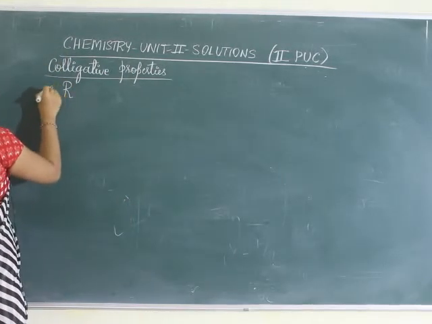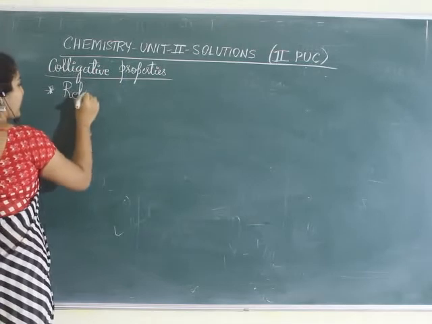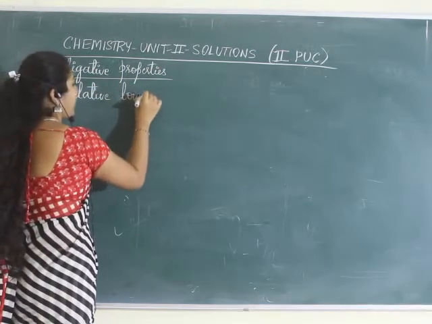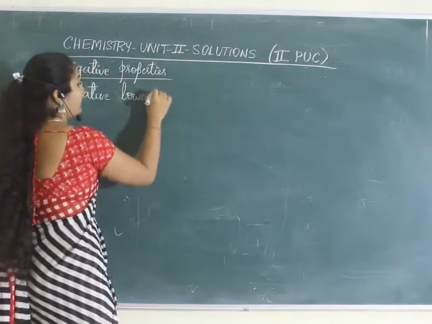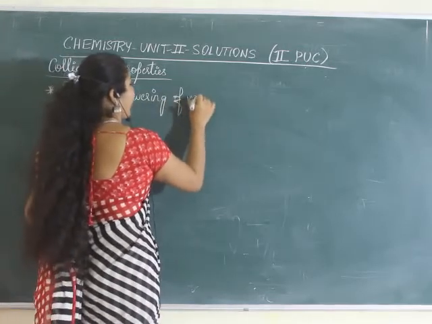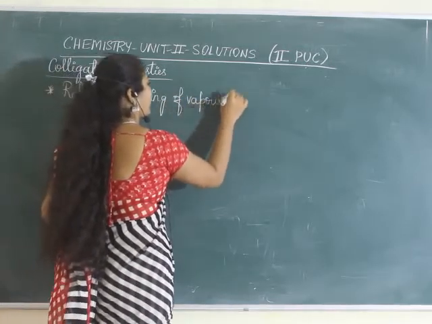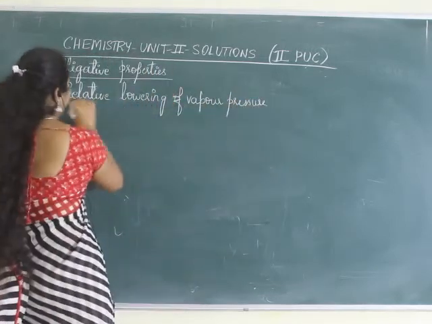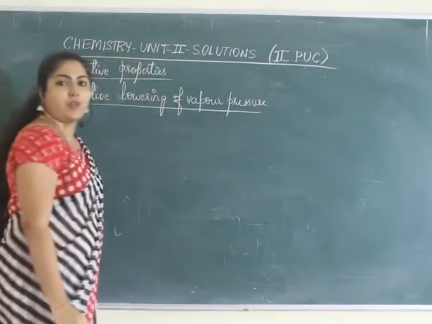First property under colligative properties that we study is relative lowering of vapor pressure. Okay, relative lowering of vapor pressure.